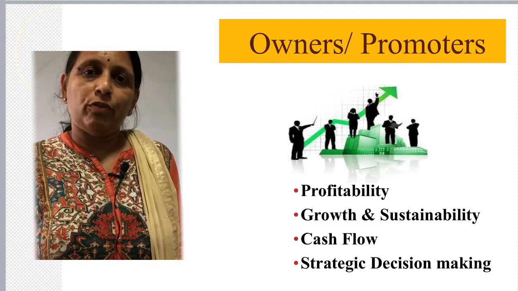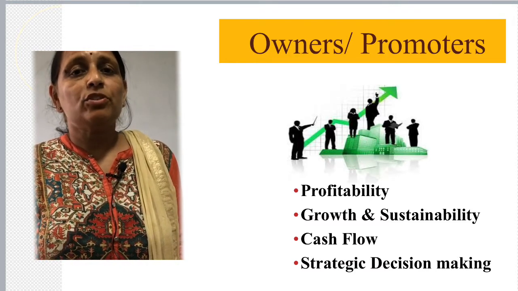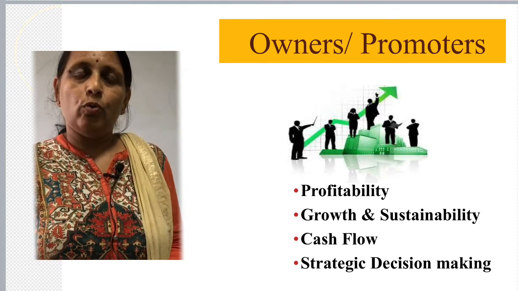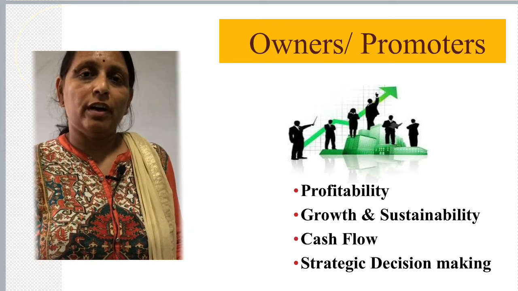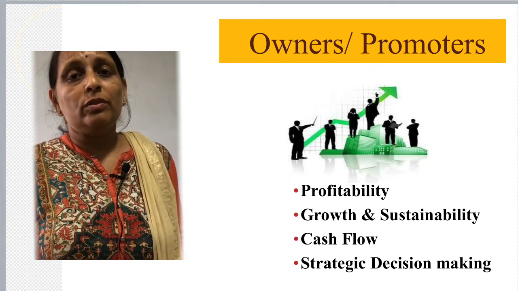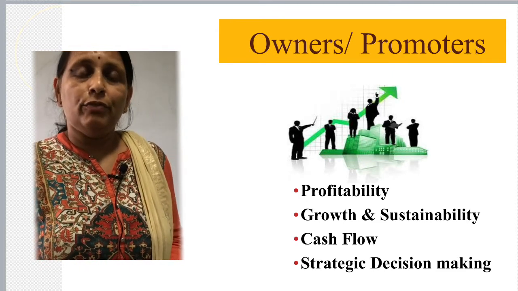So, with that profitability, they would be taking some strategic decision making, whether to expand their business operation in the core business or whether to diversify, and what future course of action they will be taking to be sustainable in the future.